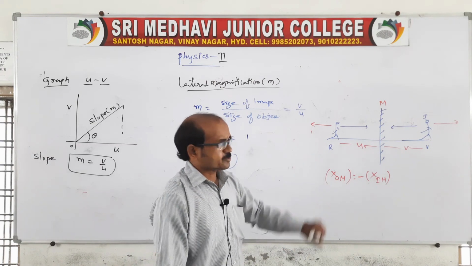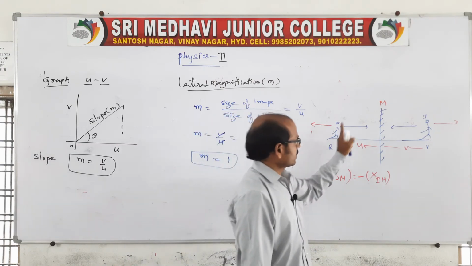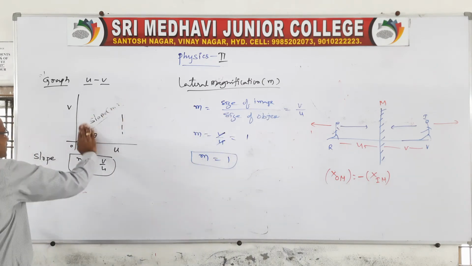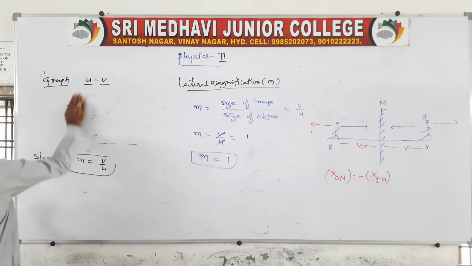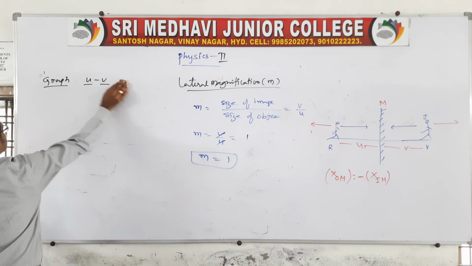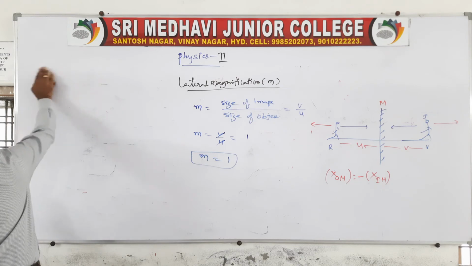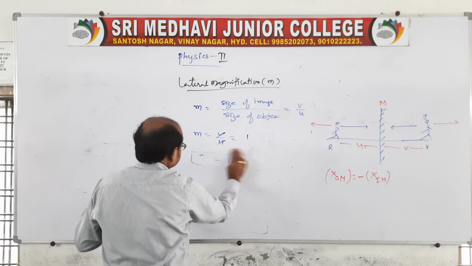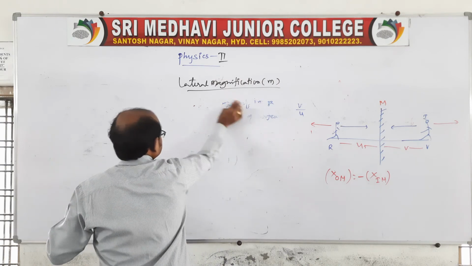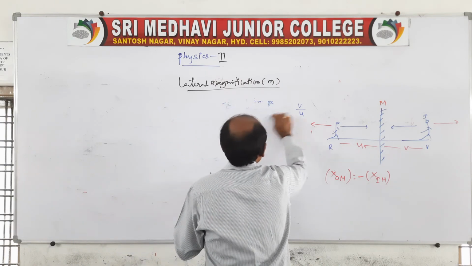So now what will happen to the speeds? The speed of the object and the speed of the image are again the same, in the opposite direction. Now we are finding the speed of the object and the speed of the image. With respect to time, the object is moving, and with respect to time, the image is also moving. Based on that, I'll tell you the speed of the object and the speed of the image.